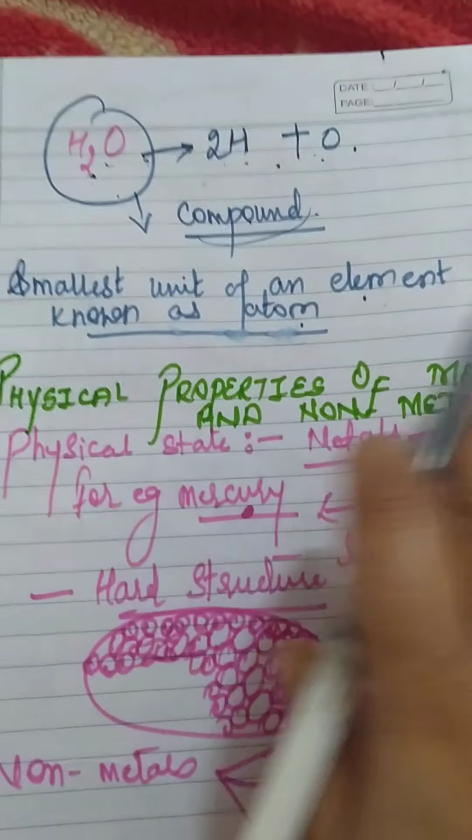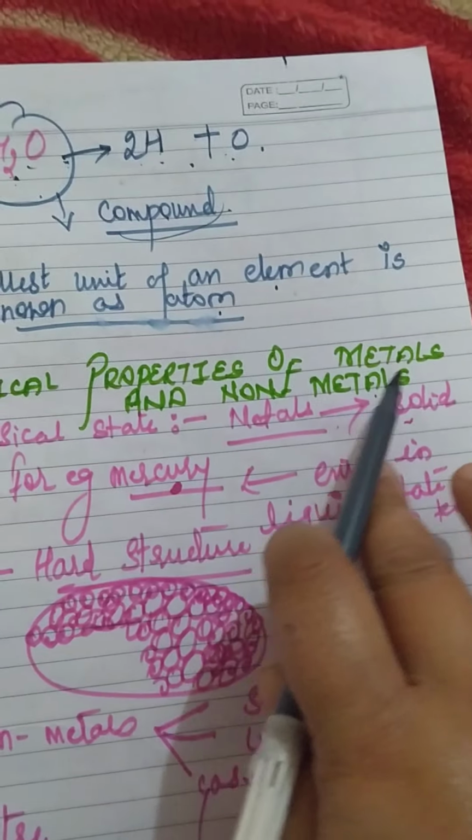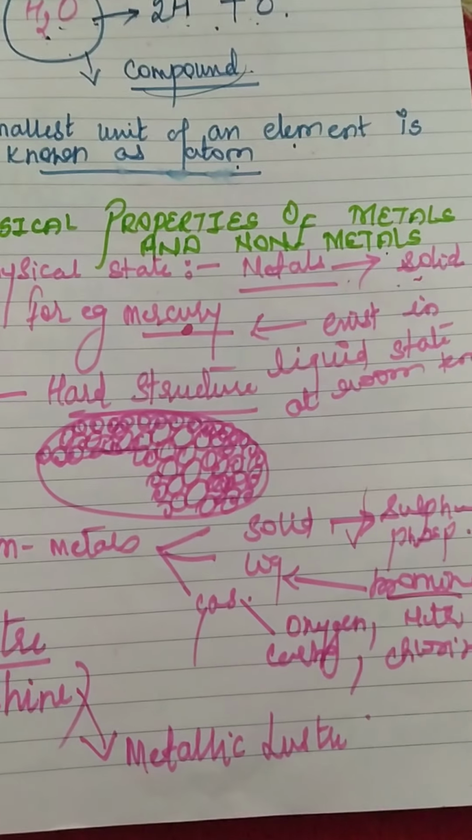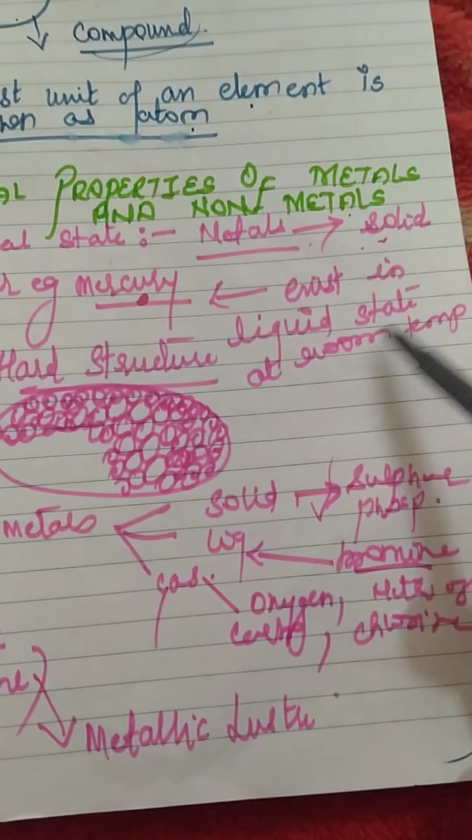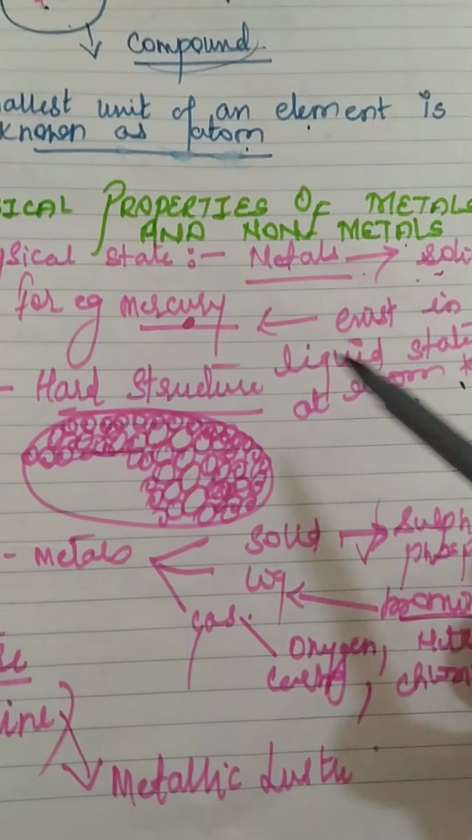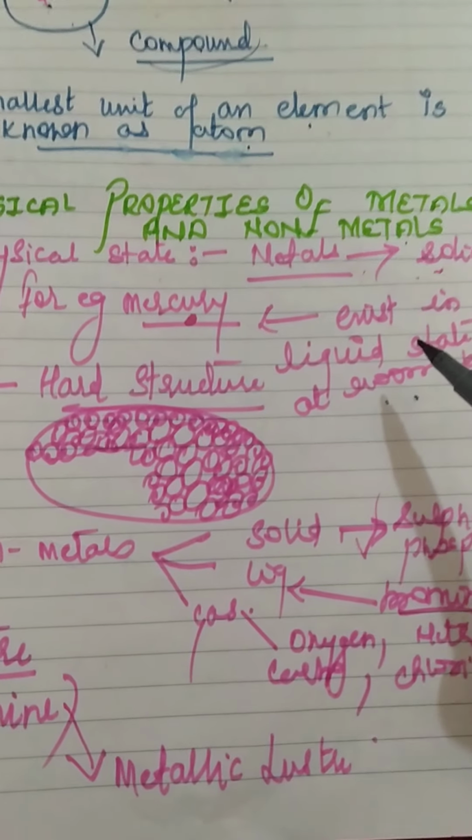Now we are going to start with the physical properties of metals and non-metals. The first property is the physical state. When we see how metals exist, metals are normally solid in nature. The exception is mercury. It exists in liquid state at room temperature. In 7th class, we have done the reason why mercury is used in a thermometer.